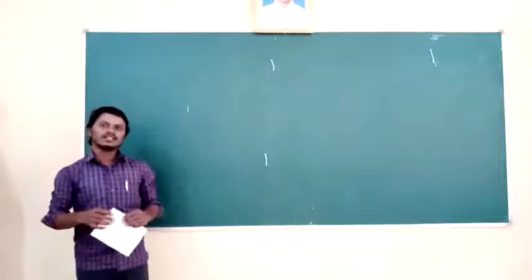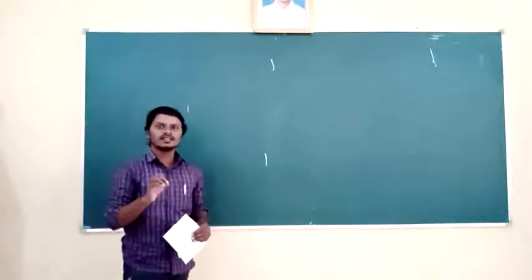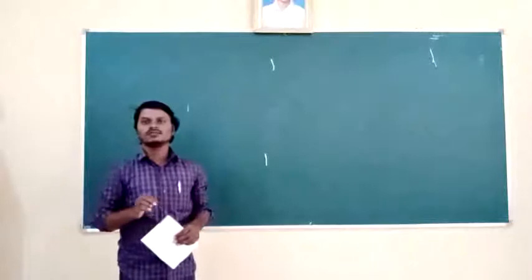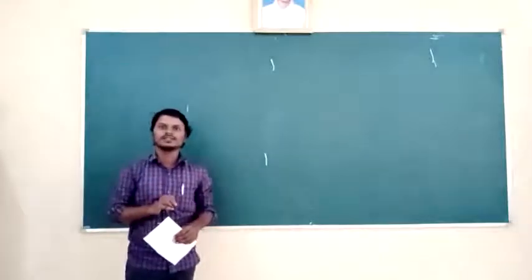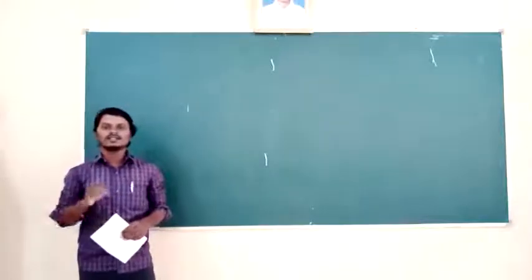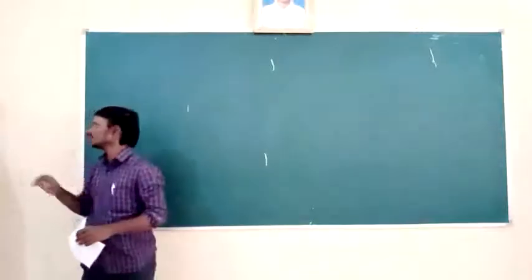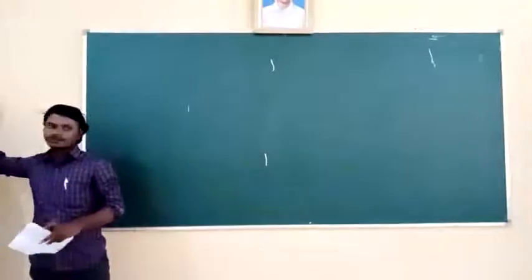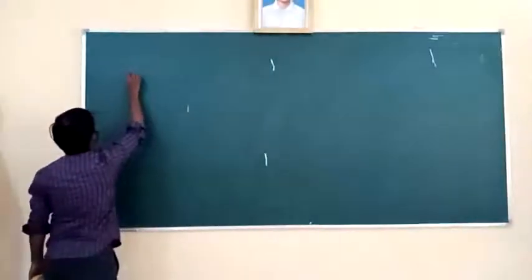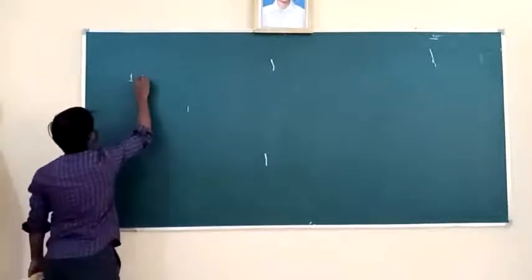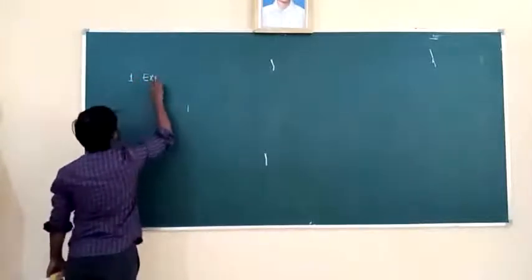Then what is critical angle? Critical angle is the angle of incidence in the denser medium for which the angle of refraction becomes 90 degree. Okay. So this is called critical angle. Then what is the expression for critical angle? Expression for critical angle.